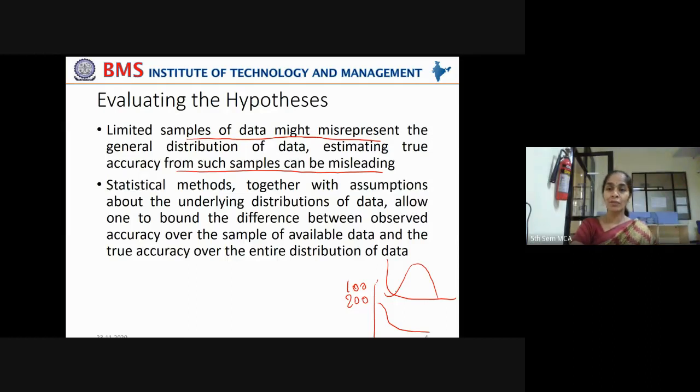How many of those data points fall in this range? How many of them fall in this range? How many of them fall in the majority range? In order to make a study of that, you always require some good amount of sample. So limited samples of data may misrepresent the general distribution of data. You may not have a good representation of the data, and it is difficult to estimate true accuracy from such samples.